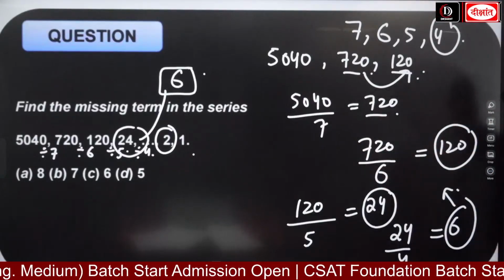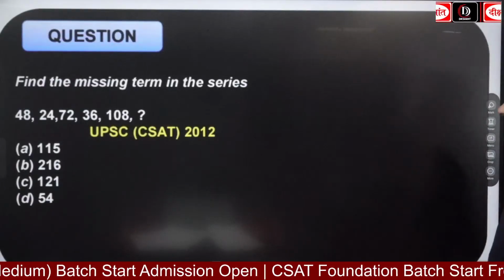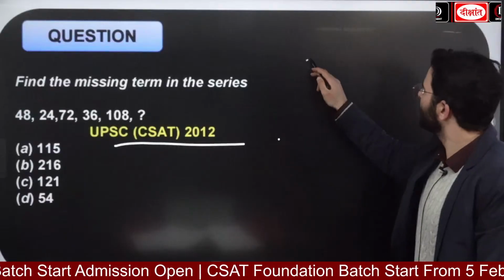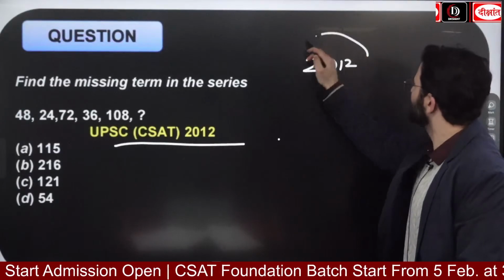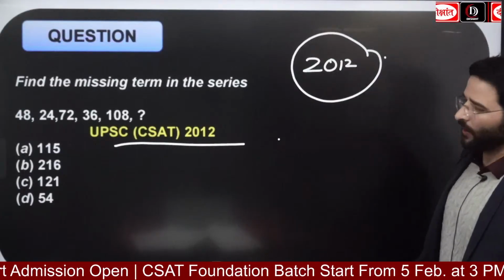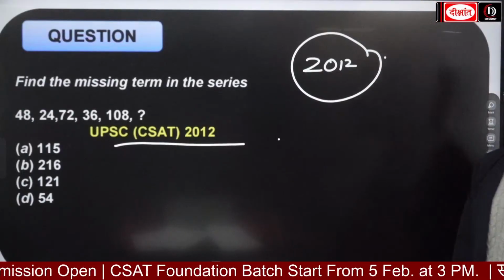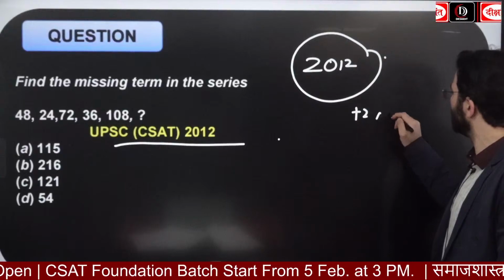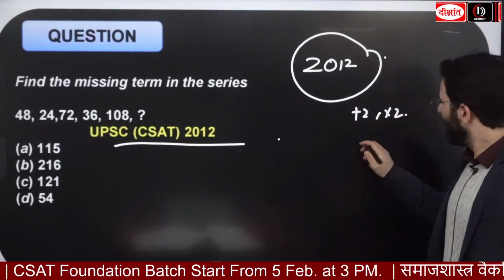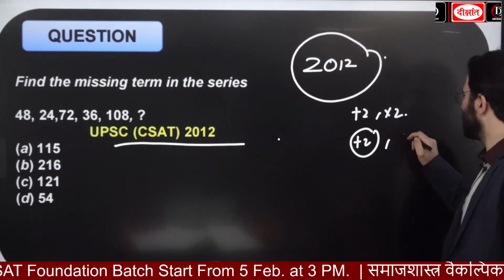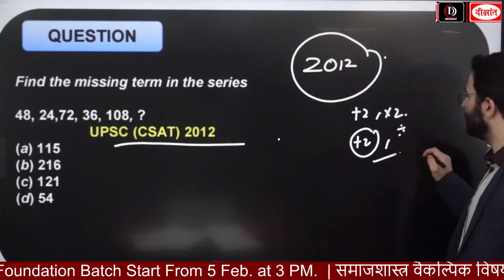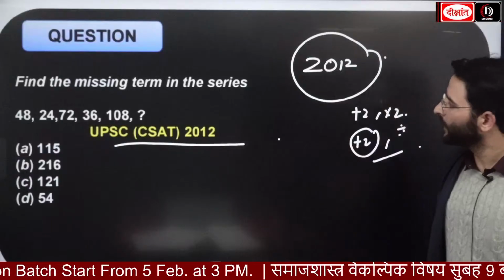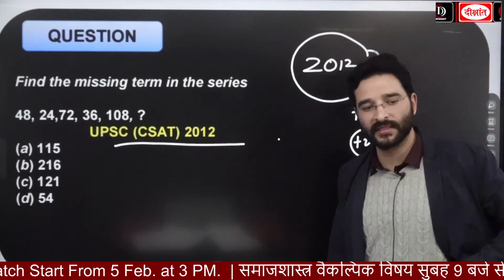Moving forward, looking at the level second questions only, guys. Okay, try to solve this question. It is a UPSC PYQ. It is the 2012 question. Okay, sometimes what will happen, you're going to see there is going to be addition by 2, comma, multiplication by 2. Okay, addition by 2, comma, division by 2 or division by 3, whatever. Here also there is some such scenario. Have a look first, what is the scenario over here, what is the scene?